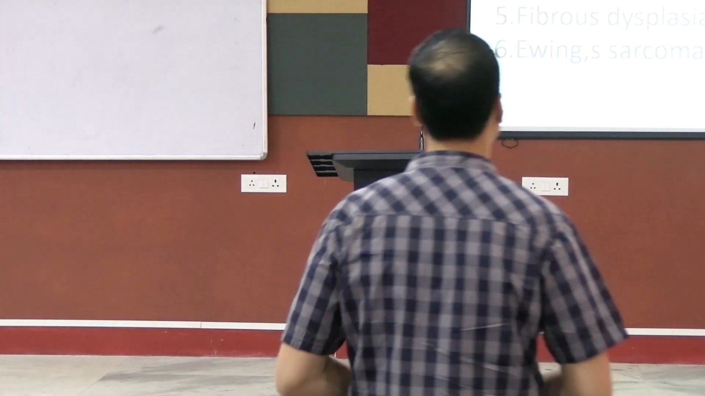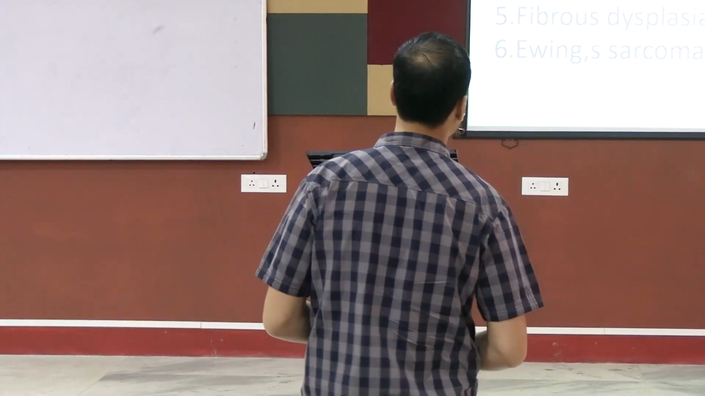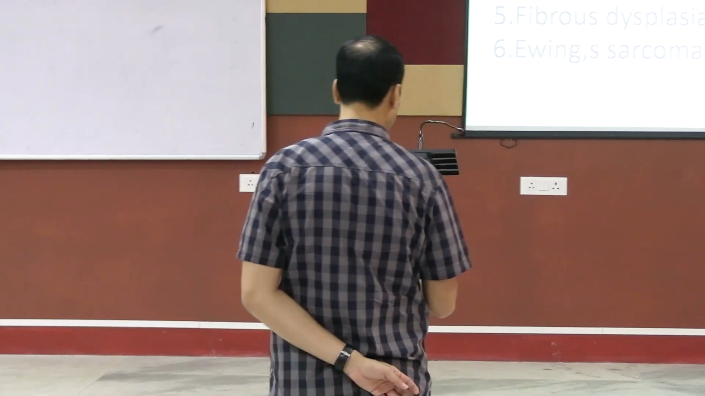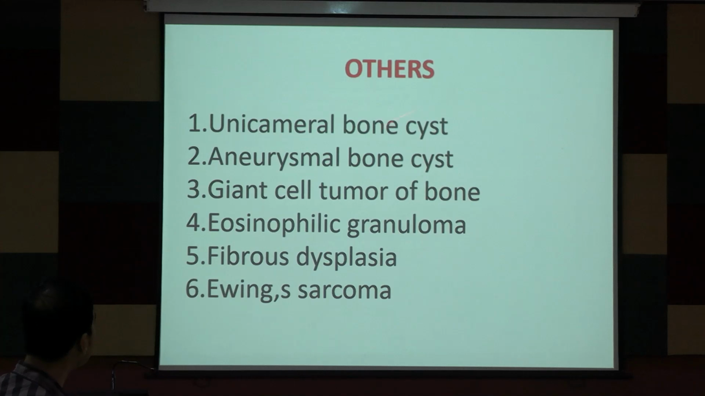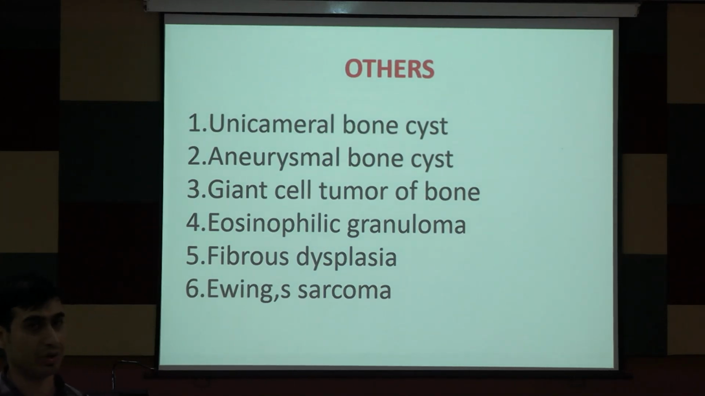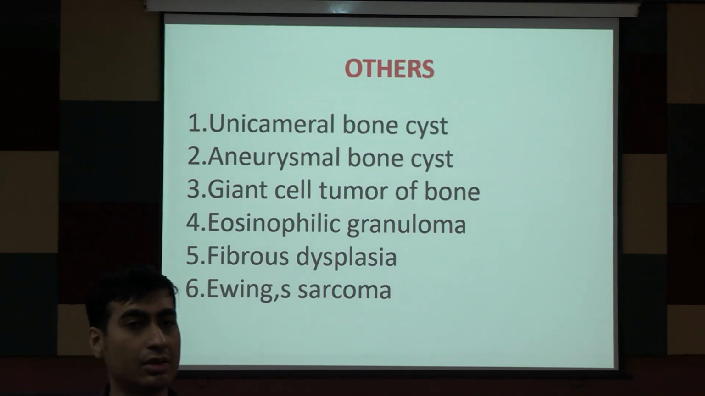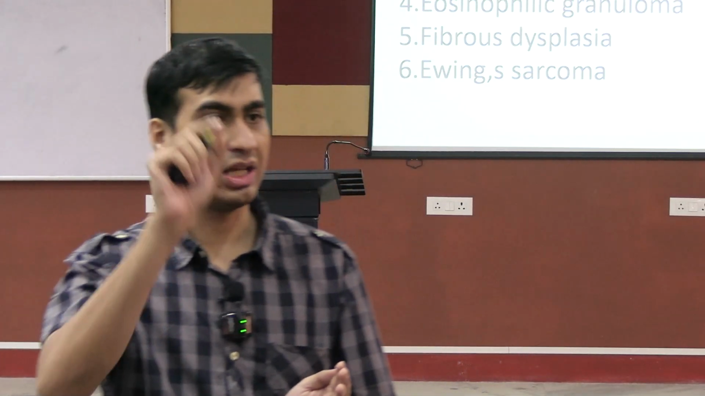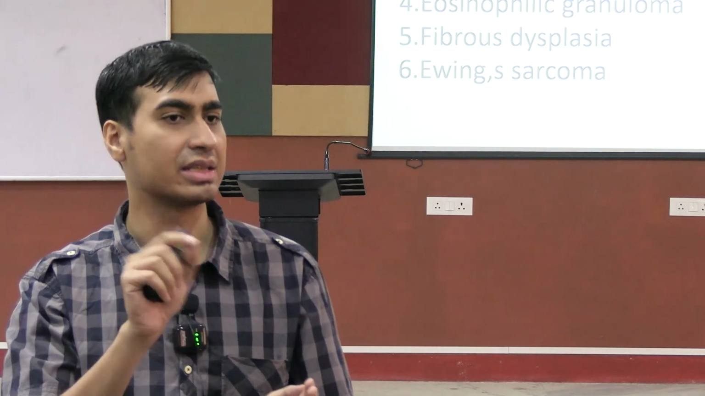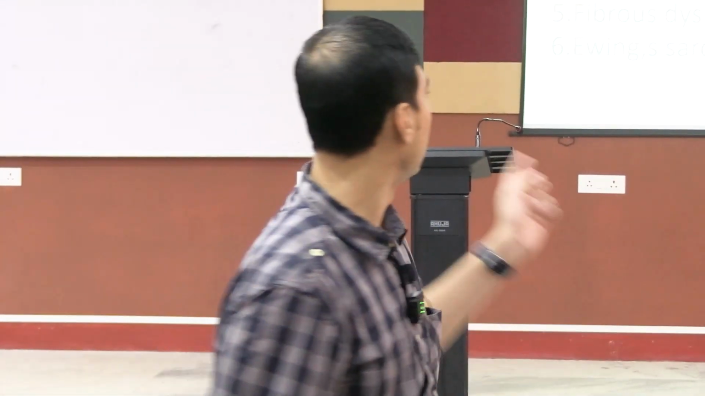Now, what are the other types of tumors that you need to know? One is a unicameral bone cyst, which is also known as a simple bone cyst. Then you have the aneurysmal bone cyst, which is very important. A simple bone cyst is a fluid-filled cavity with a single cavity, sometimes showing what is called the fallen leaf fragment. The classical X-ray description is a fallen leaf fragment.